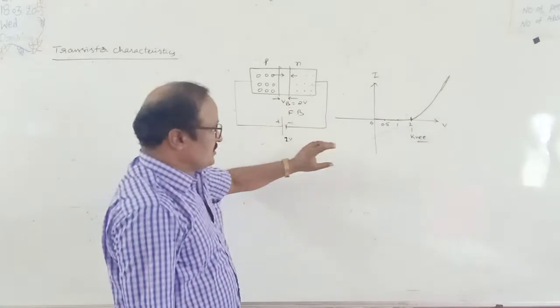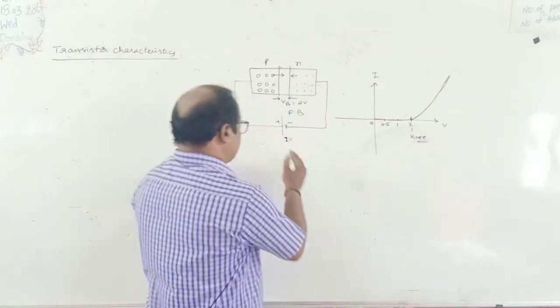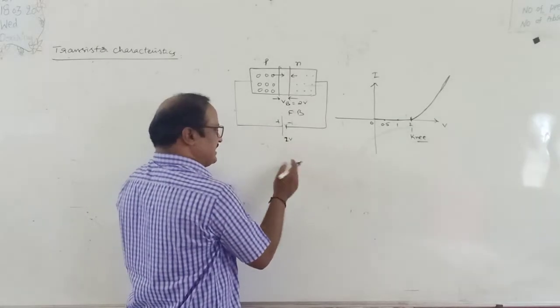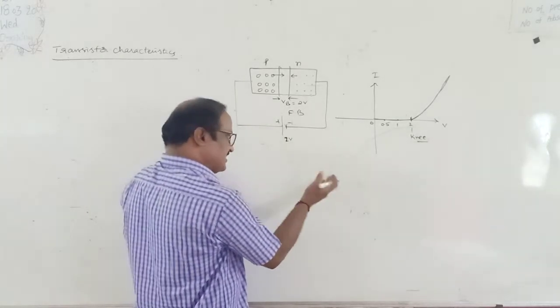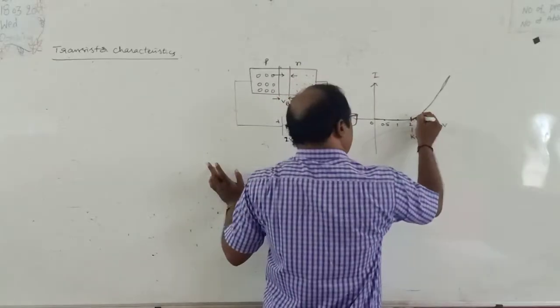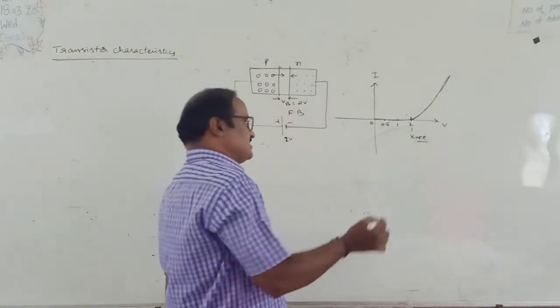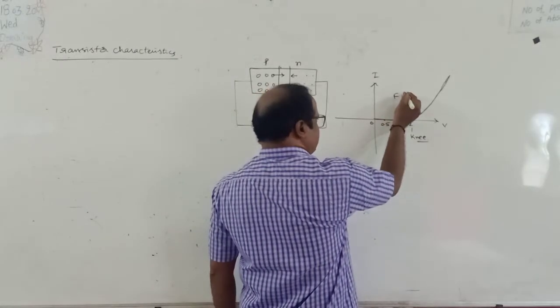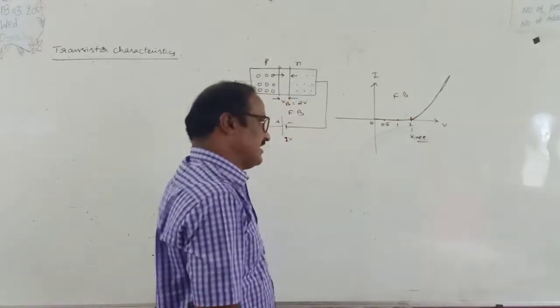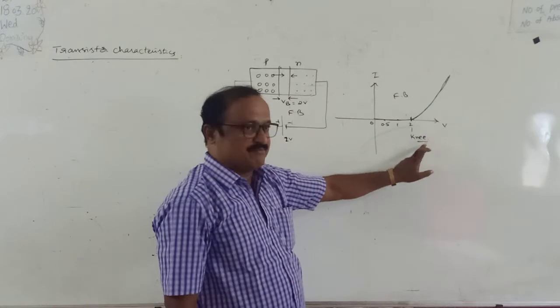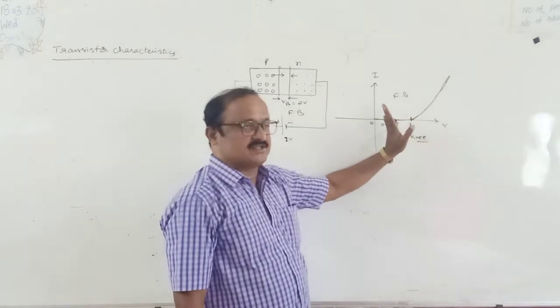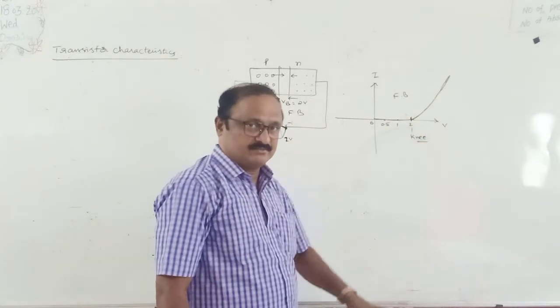After 2 volts, at 2.2, 2.3, 2.4, 2.8, the current increases approximately with the applied potential difference. This is how the current varies with the applied potential difference in forward bias. This is known as the forward characteristics of the PN junction diode.